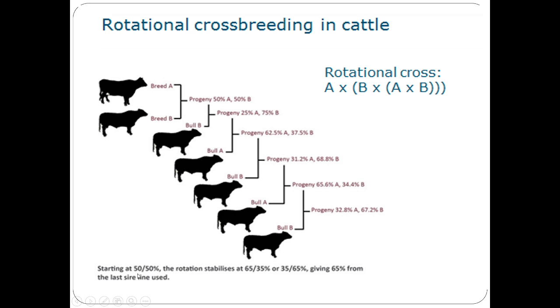Starting at 50%, 50%, the rotation stabilizes at 65% by 35% or 35% by 65%, giving 65% from the last sire line used. This is called rotational crossing.